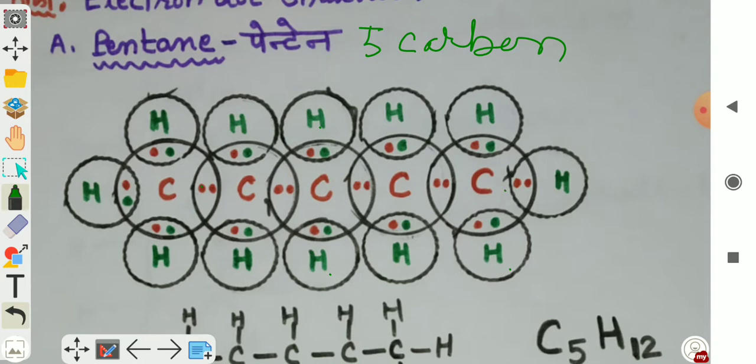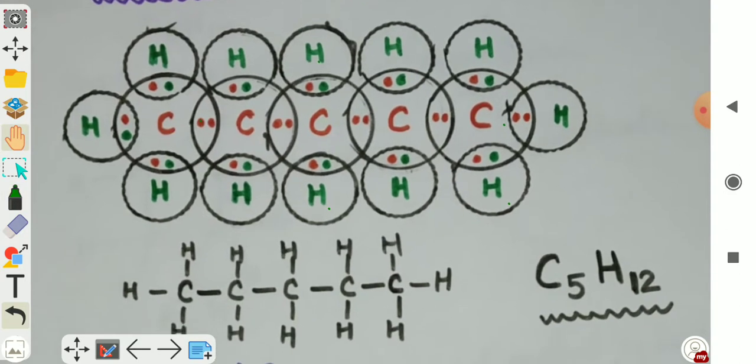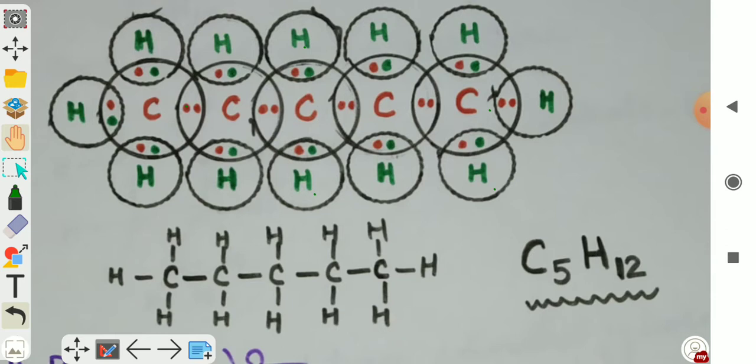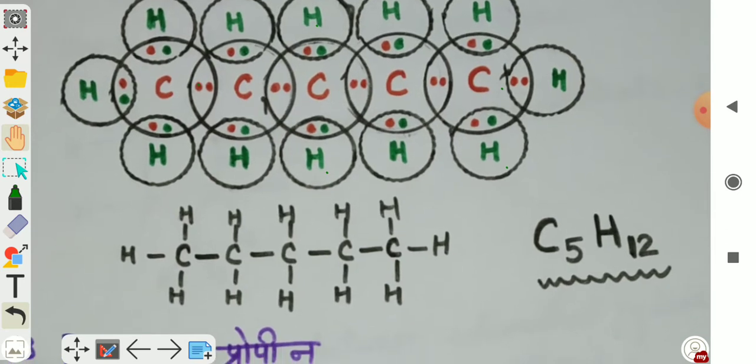All carbon atoms are joined together with single covalent bonds. That is why pentane is a saturated hydrocarbon, and molecular formula of pentane is C5H12.